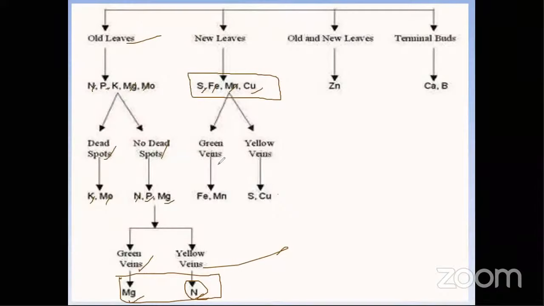Again, we can divide these into two. If there is green, definitely it will be iron and manganese. Remember manganese, and don't confuse: if it is in new leaves, and in old leaves any green means manganese. So don't confuse. Green means iron and manganese. Yellow means sulfur and copper, where we can see the deficiency symptoms. And when symptoms are shown in both old and new leaves, naturally it will be zinc.